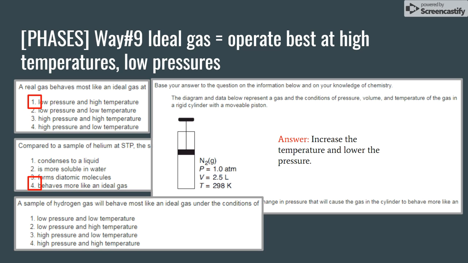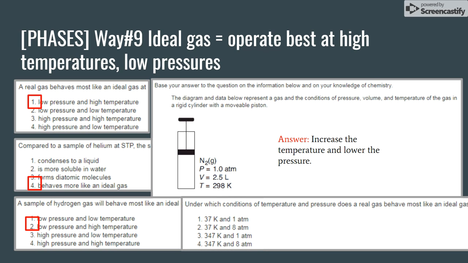A sample of hydrogen gas will behave most like an ideal gas under the conditions of... Again, when you see ideal gas, think low pressures, high temperatures. Only under these conditions is a gas most ideal. Let's try this last problem. Under which conditions of temperature and pressure does a real gas behave most like an ideal gas?